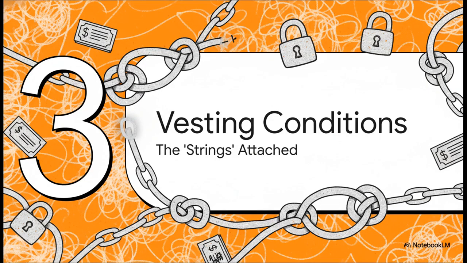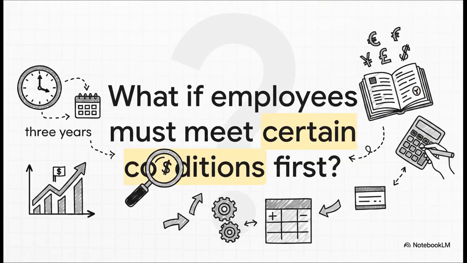Of course not. Companies don't just hand out shares for nothing. There are almost always some, let's call them strings attached. In the world of IFRS 2, we call these vesting conditions. This is exactly the kind of question that moves you to the next level of understanding. What if an employee has to stick around for 3 years to get their shares? Or what if the share price itself has to hit a specific target? These conditions really change how we do the accounting.